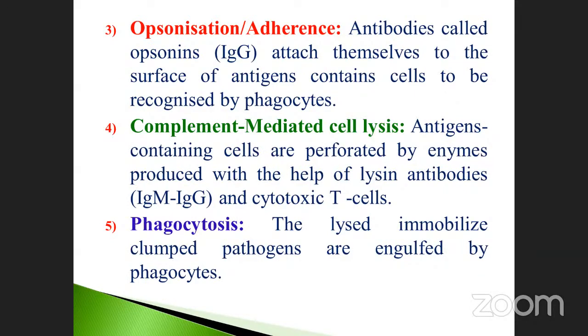That's why they have called it a complement. Which one is the complement? The T cell is a complement for this antigen-antibody reaction. Okay, as a result, lysis takes place. So the pathogenicity as well as the toxic effect will be reduced. Phagocytosis is very, very important. They lyse the immobilized clumped pathogen, or it is engulfed by phagocytosis.